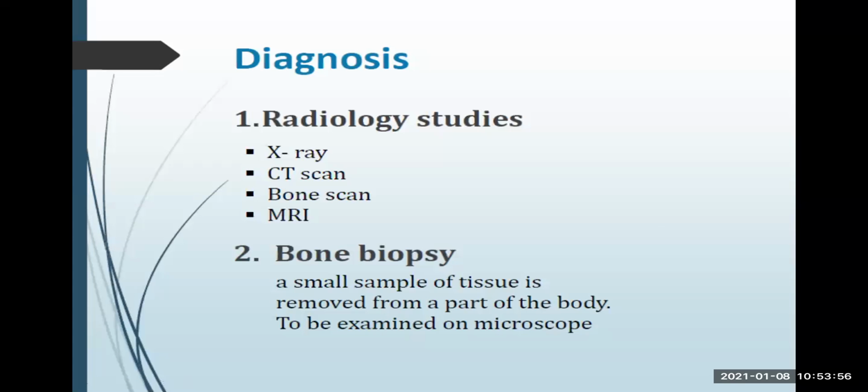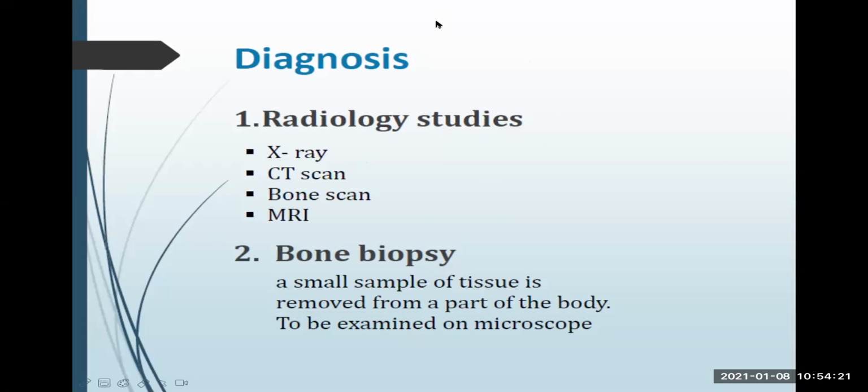Now, how to make a diagnosis of osteosarcoma? So diagnosis depends on clinical features, that is symptoms and signs, never forget that part, followed by investigations like radiology or bone biopsy. We already talked about those clinical features, so let's talk about the radiology and bone biopsy here.